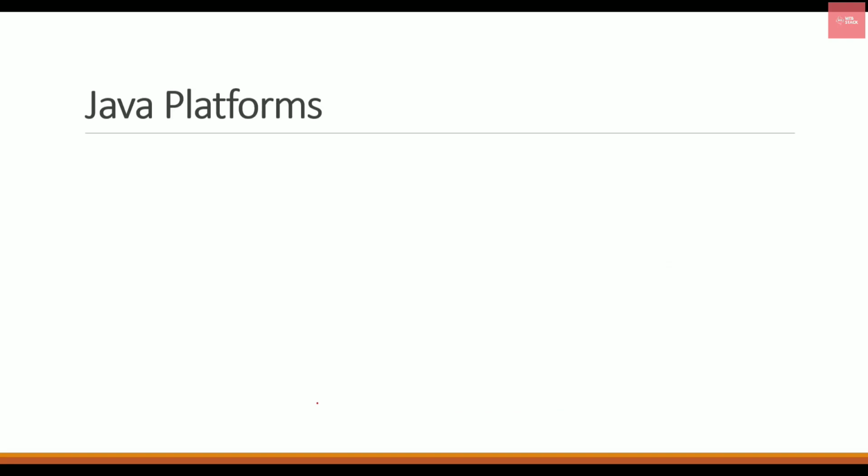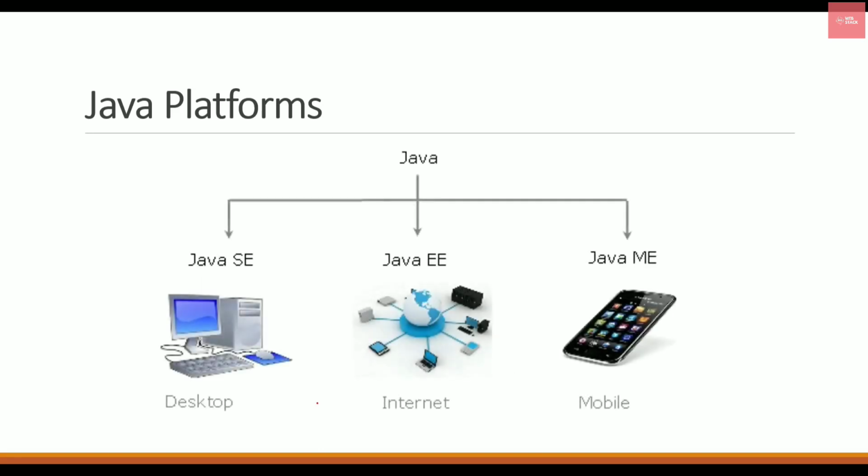Basically, we use three types of Java platforms a lot: Java SE, Java EE and Java ME. SE, as I have told you, stands for Standard Edition and it is mainly used for desktop applications, whereas Internet applications or web applications are created on Java Enterprise Edition.